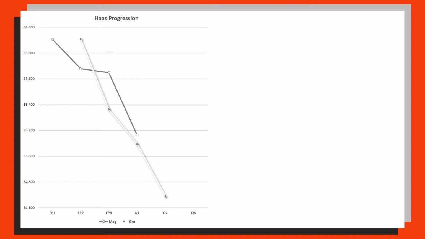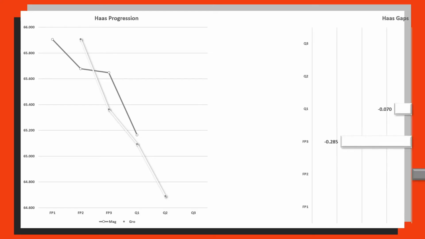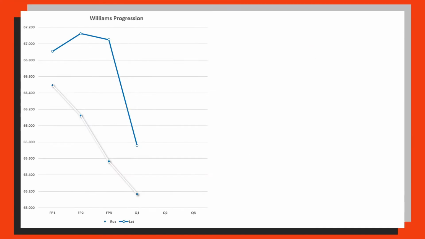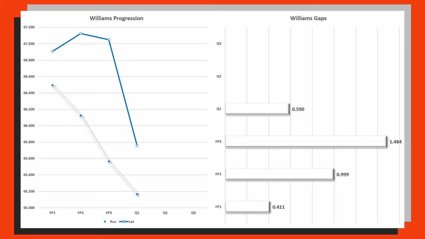Romain Grosjean missing FP1 and starting in FP2, so there was no gap to take from FP1. 0.2 ahead in FP2 for Grosjean, but almost 0.3 ahead for Magnussen in FP3. And then finally, we have Williams, which is this massive chasm between the two drivers, which we definitely know about. And it was a 1.4 second gap between George Russell's FP3 time and Nicholas Latifi's FP3 time.